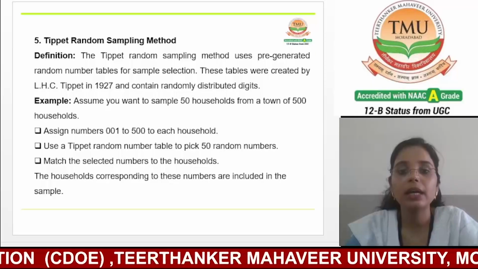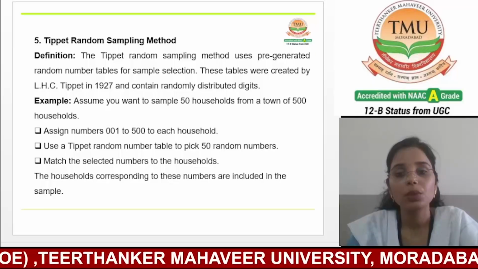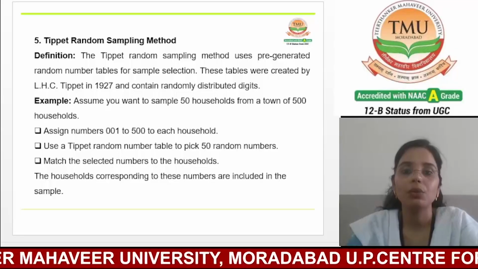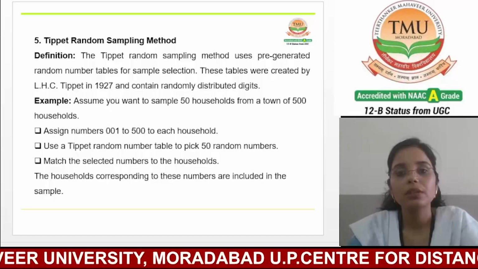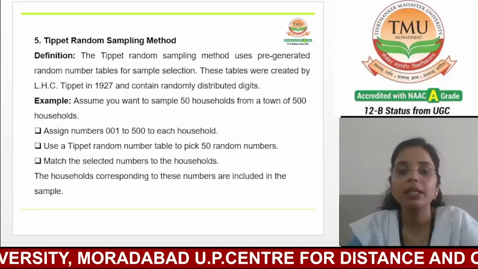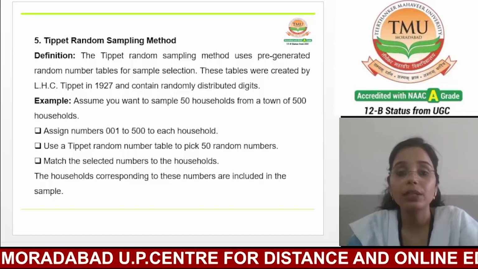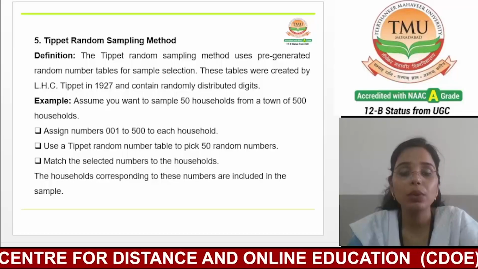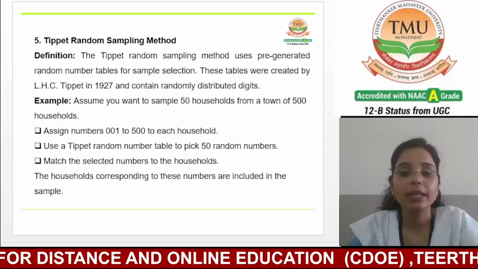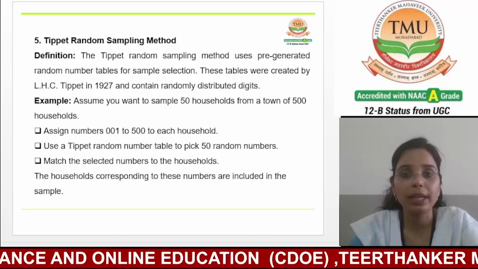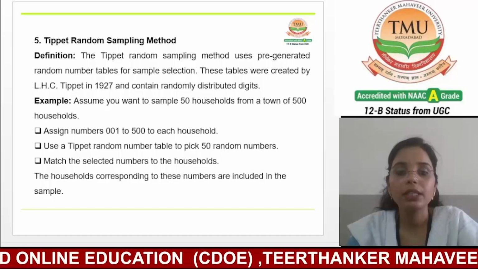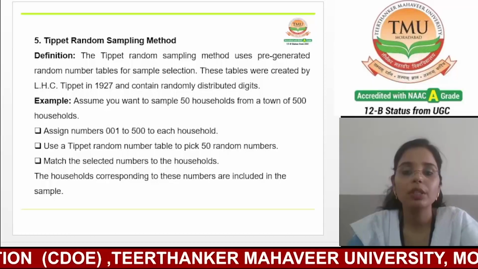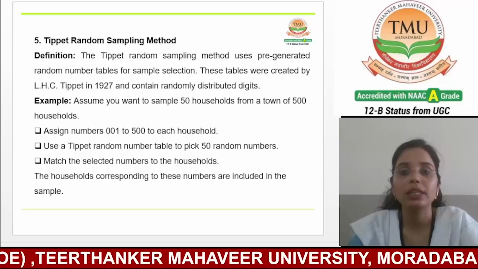Assume you want to sample 50 households from a town of 500 households. So you can use the following techniques under the Tippett random sampling method. You can assign numbers from 1 to 500 to each household. Second, use a Tippett random number table to pick 50 random numbers. And the third one is match the selected numbers to the households. So the households corresponding to these numbers are included in the sample.